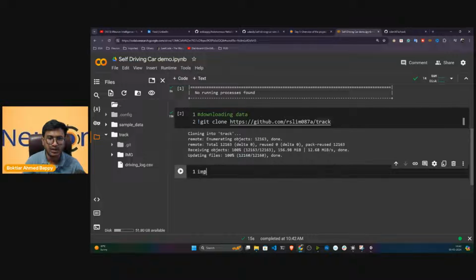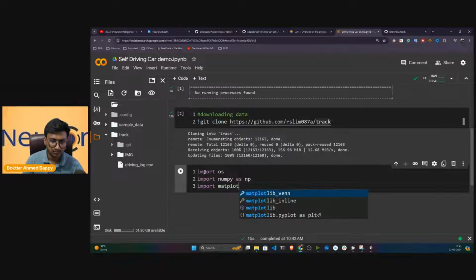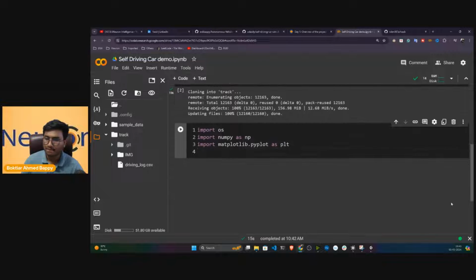So first of all, I need the operating system, OS. Then I also need NumPy. So import NumPy as NP. Then I also need matplotlib. So I'll just import matplotlib.pyplot as PLT.